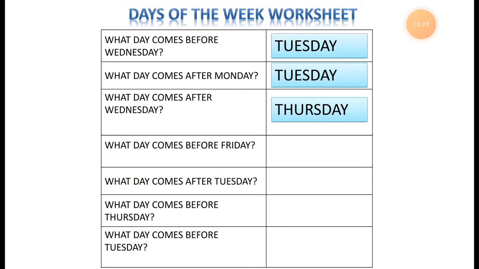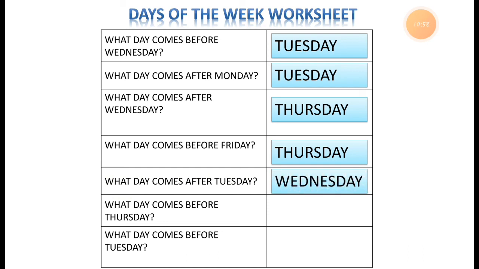It means Thursday, because Thursday comes before Friday. Now the next question. What day comes after Tuesday? So after Tuesday the day that comes is Wednesday.